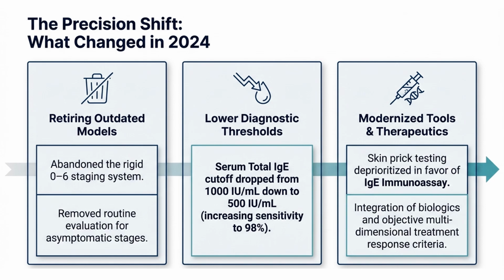A very important change is the serum total IgE cutoff level. In the previous guideline it was 1000, now they reduced it to 500 because that increased the sensitivity to 98 percent. Then they moved to modernized tools and therapeutics. In those days we did a skin prick test; now they favor the IgE immunoassay. So these are the main changes in the 2024 ISHAM criteria guideline. We'll see them one by one.